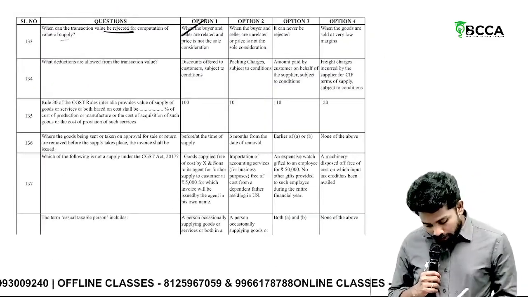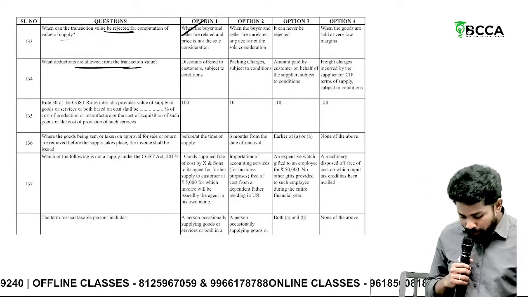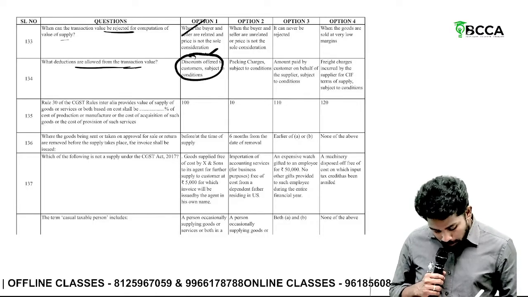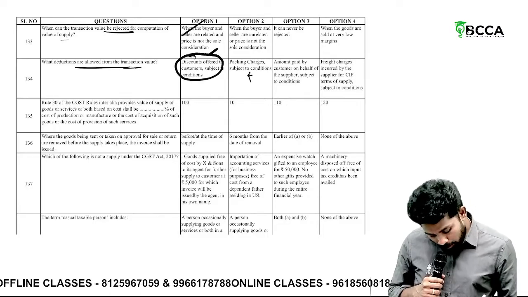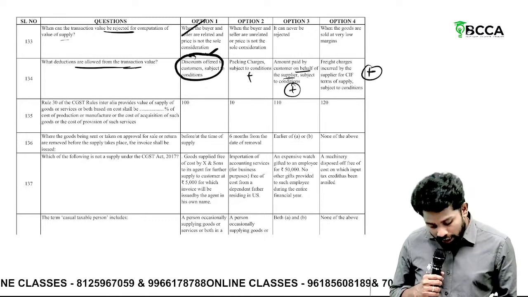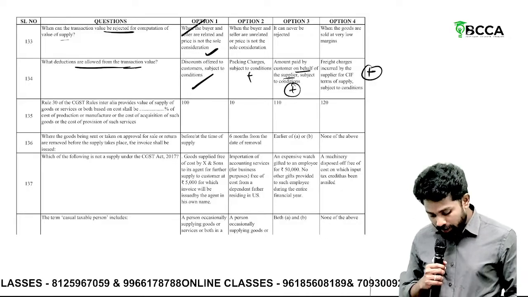Then, what deductions are allowed from transaction value? I mean, what can be subtracted? Discounts offered can be subtracted. Packing charges add. Amount paid by customer on behalf of supplier add. Freight charges add. Discounts only you can subtract. So, discount is the correct answer.